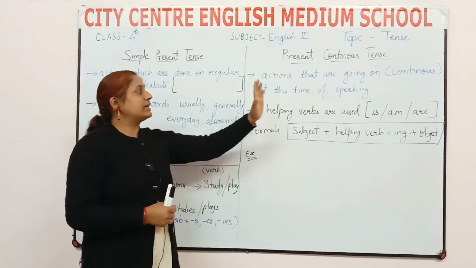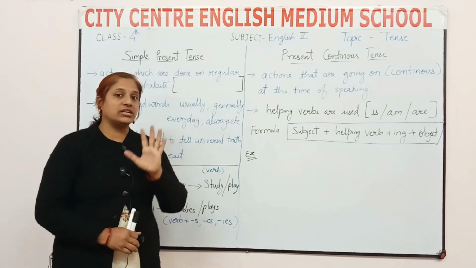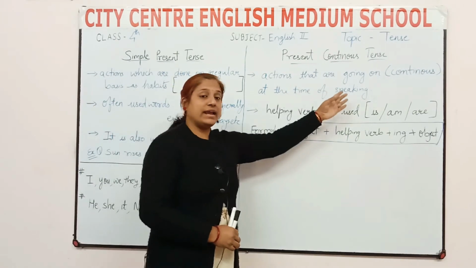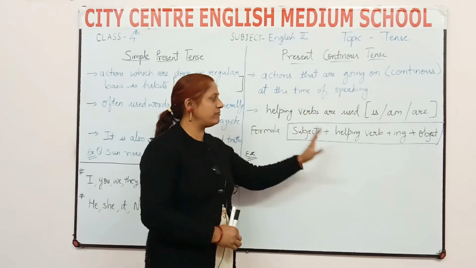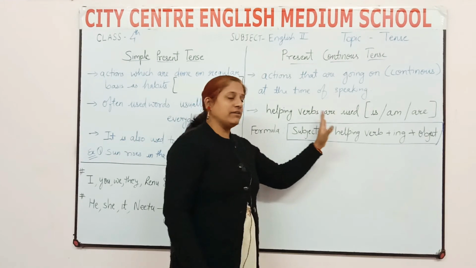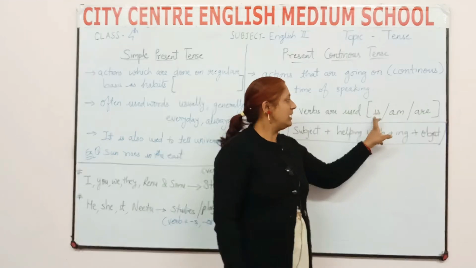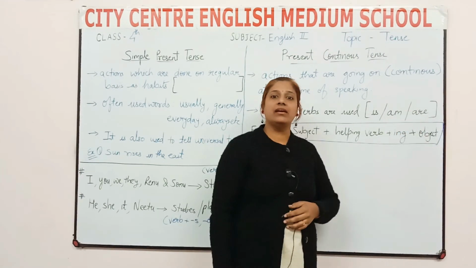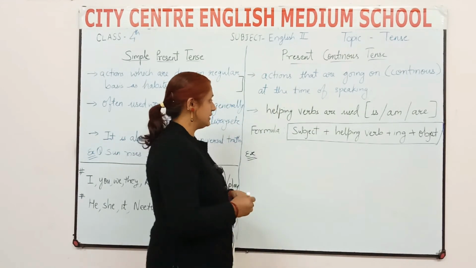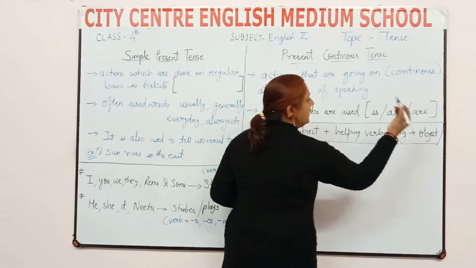So for present continuous tense, you have to keep in mind that whatever sentence is given, the action is going on. That's why you will use ing with the verb. We'll see the formula for this. First, you can see here I have written that helping verbs are used. Helping verbs, we have learned earlier also, are is, am, are. Now the formula for present continuous tense is subject plus helping verb plus verb plus ing and object.